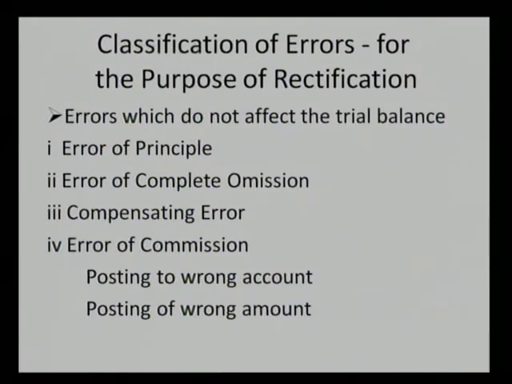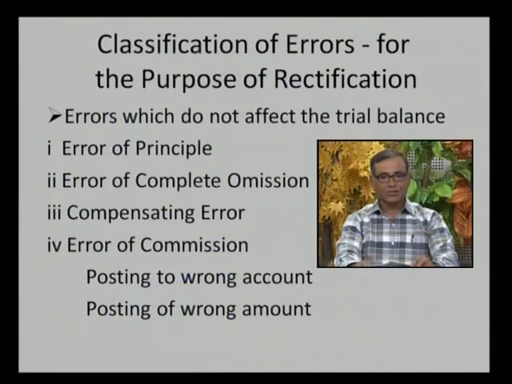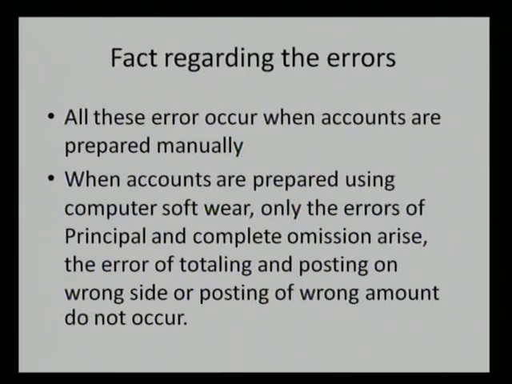Now all these errors can be classified for the purpose of rectification into 2 broad categories: errors which do not affect the trial balance and errors which affect the trial balance. So which errors do not generally affect the trial balance? They are error of principle, error of complete omission, compensating error, and the error of commission, that is posting to the wrong account or posting of the wrong amount. All these errors will not be reflected by the trial balance.